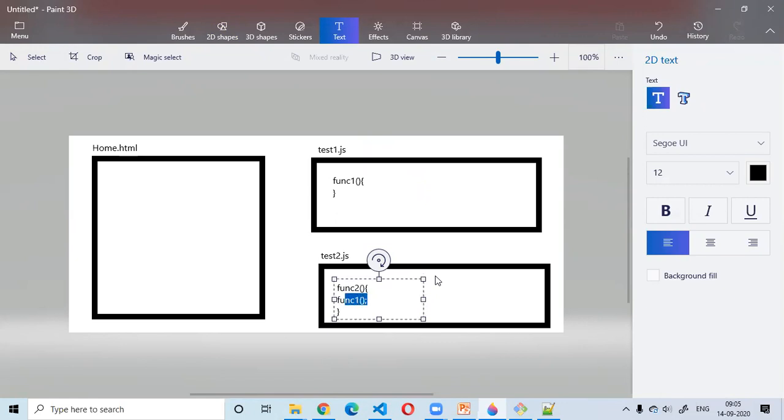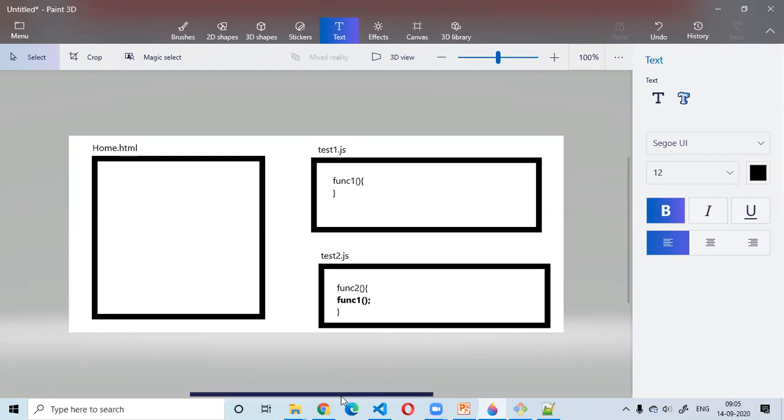Func1 is a part of test1.js. So how is it going to be possible? How am I going to make a call to func1 inside the second JavaScript file? Will anyone be able to answer me?